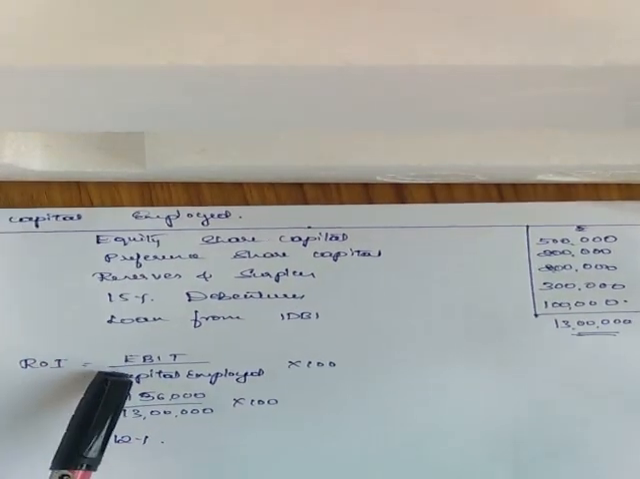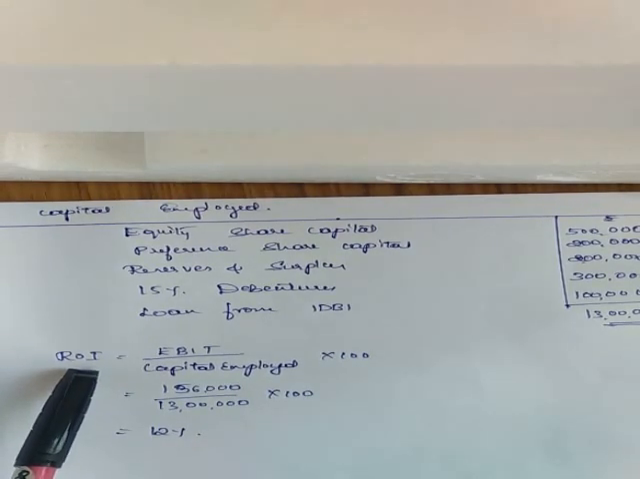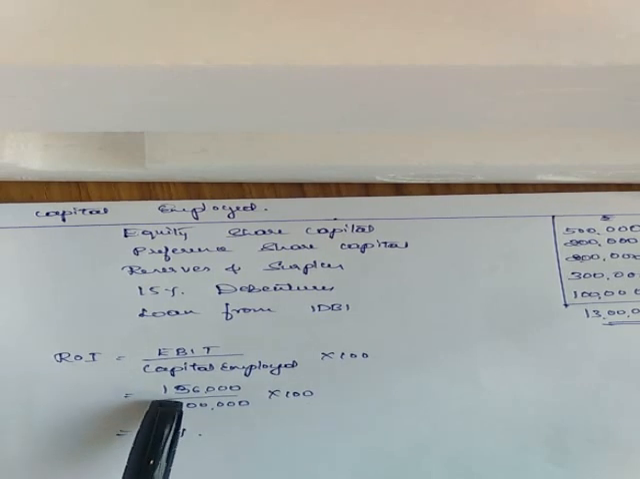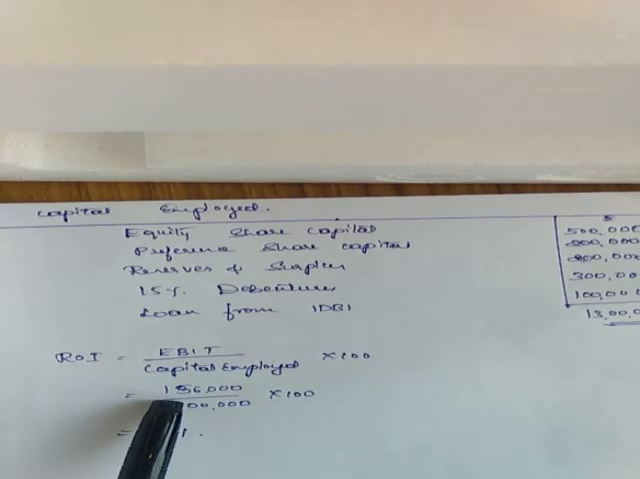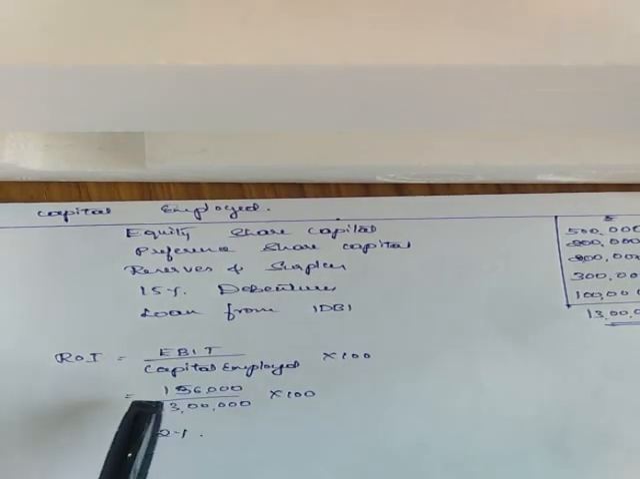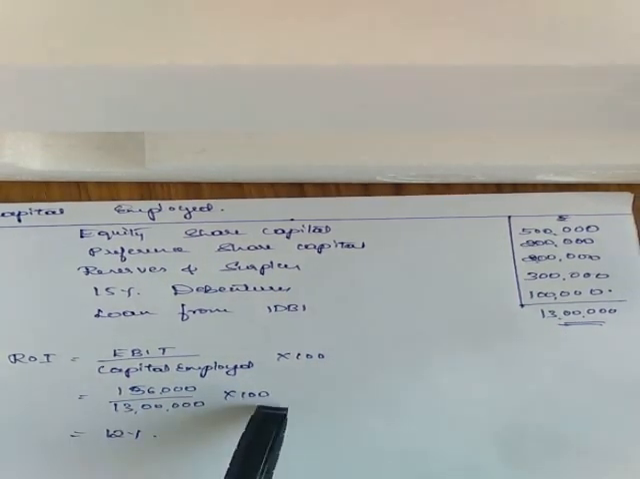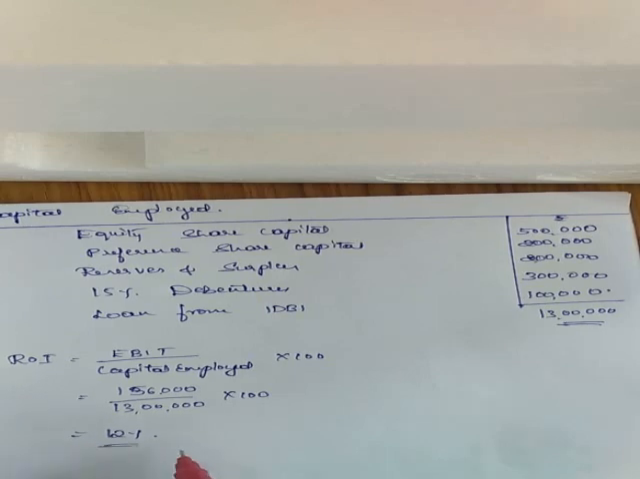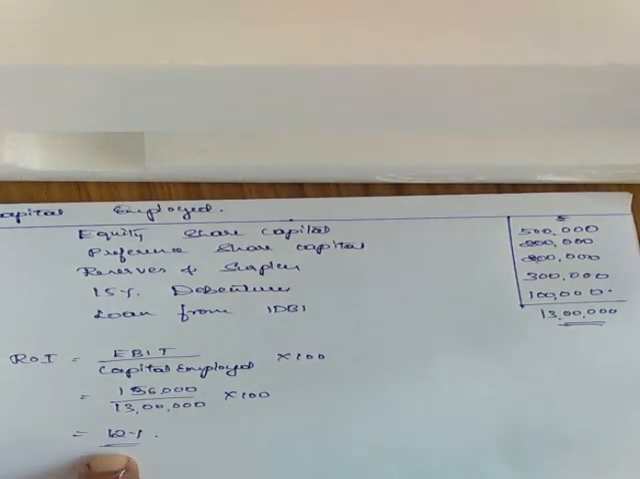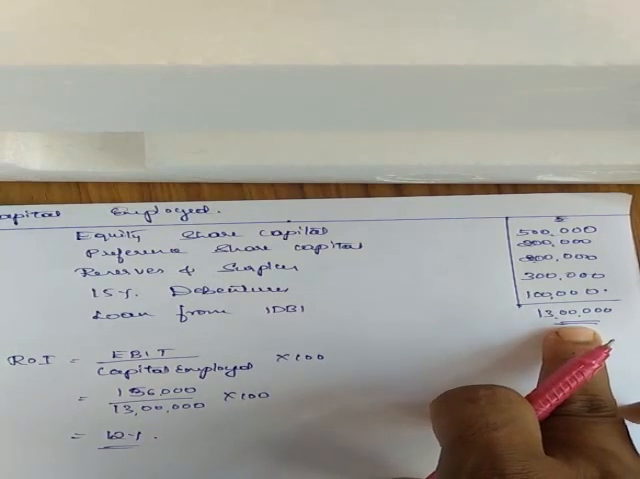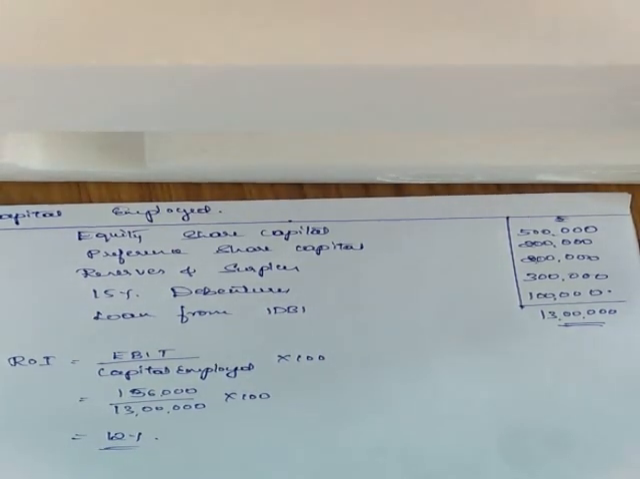Then we arrive at the formula: return on investment equals EBIT divided by capital employed into 100. EBIT is given directly in the problem, that is 1,56,000, divided by the capital employed we calculated, that is 13 lakh, into 100. So return on investment is 12%. So you will get a 12% return on the capital of 13 lakh. Let's move on to the next problem.